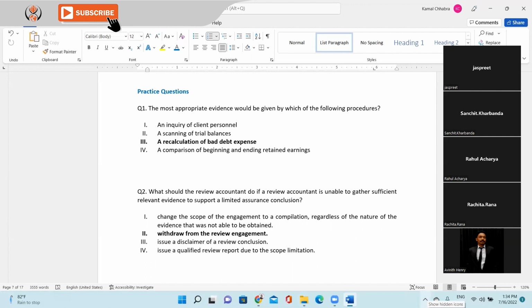Scanning of trial balance is primarily inspecting the documents, you're just looking at it. But recalculation is recalculating what the client has calculated and trying to get the same number, or a reasonableness test. That is where we will be more comfortable whether the logic, concept, percentages and numbers are accurate or not. Yeah. Anyone else would like to add?